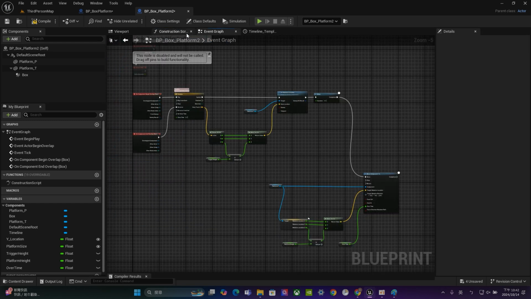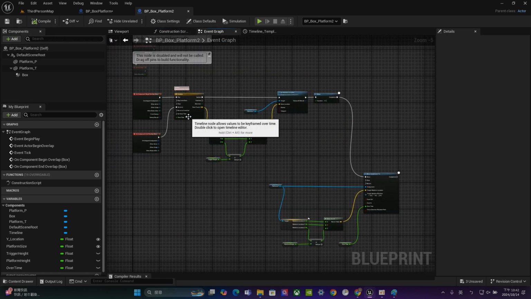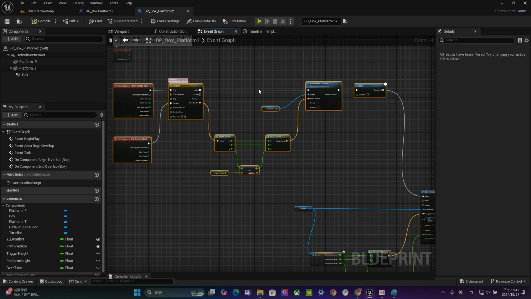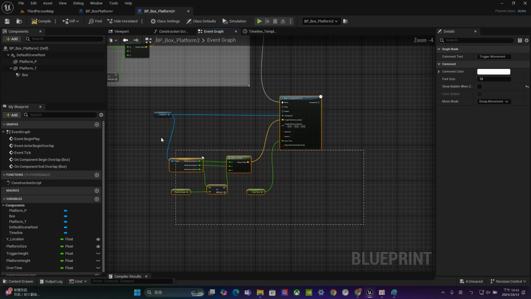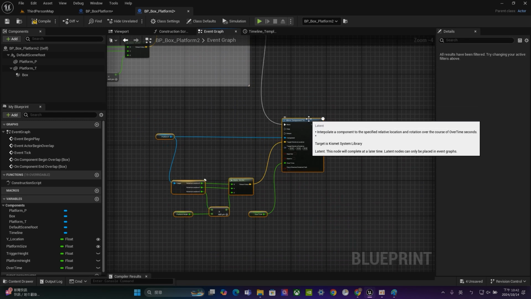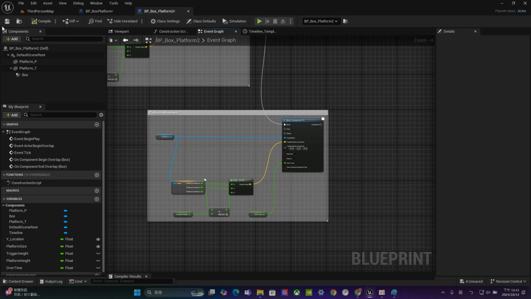Okay, and how about the event graph? For the event graph part, let's do the same thing. So basically, let's just separate into two different parts. The first one is trigger movement. The second one, right click, movement. Okay, compile and save.